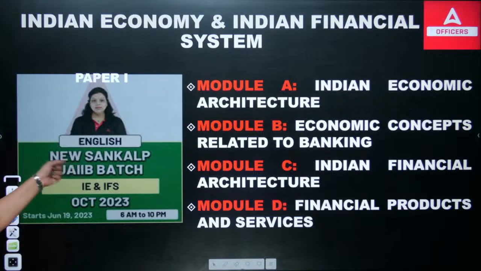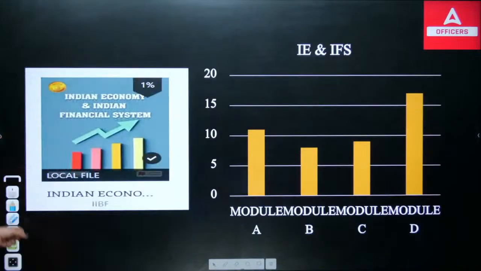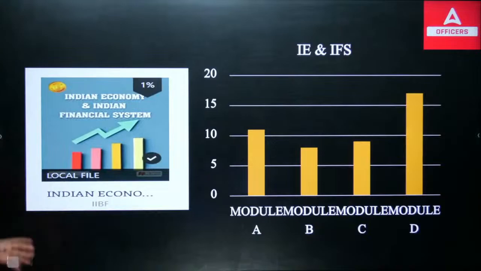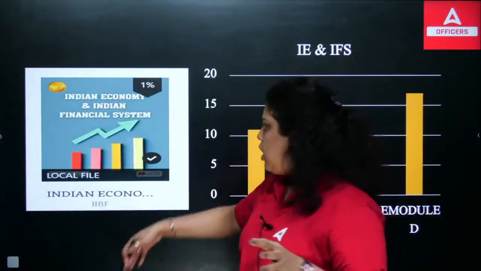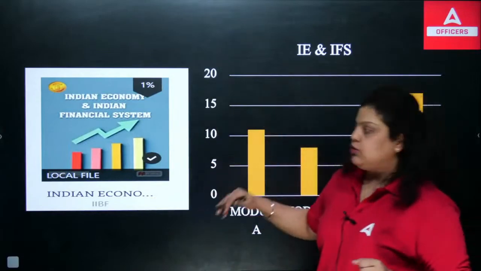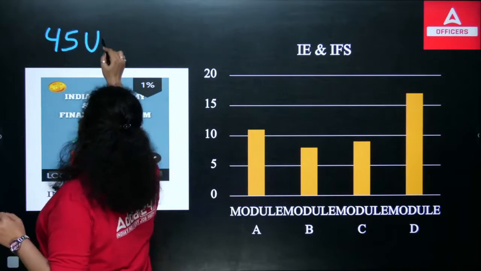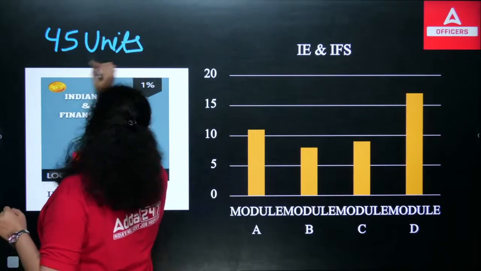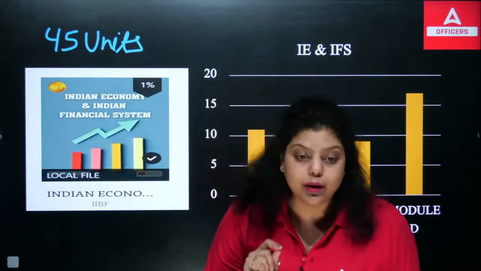Right? Now, let's start with the mistakes we have to ignore. Before that, these are the 4 modules, and you can see a graph showing how many modules there are. If I talk about Indian economy, Indian financial system, there are total 45 units in this particular subject. So there are 4 modules and the 4 modules cover your 45 units.